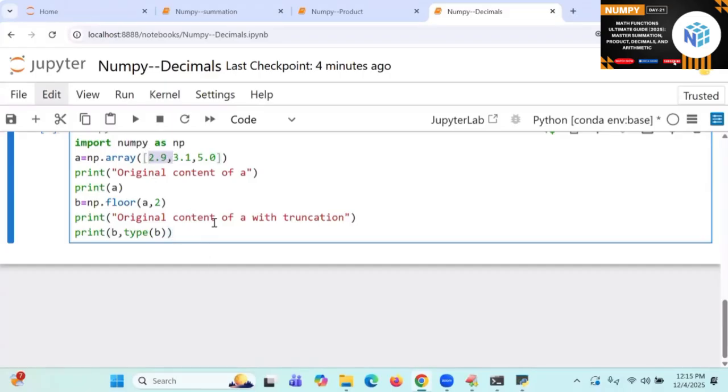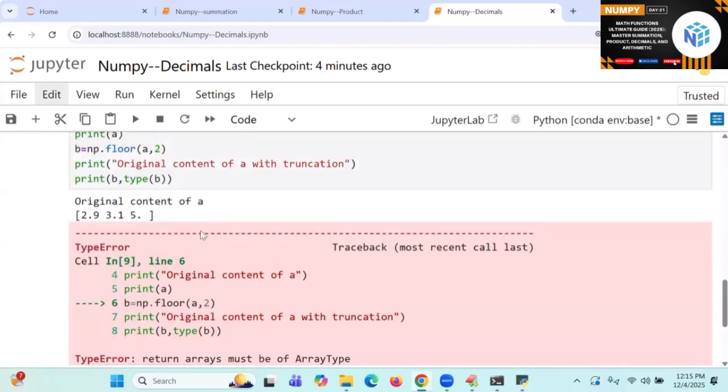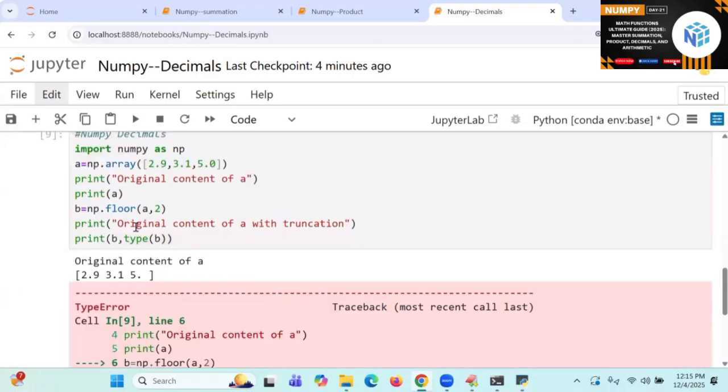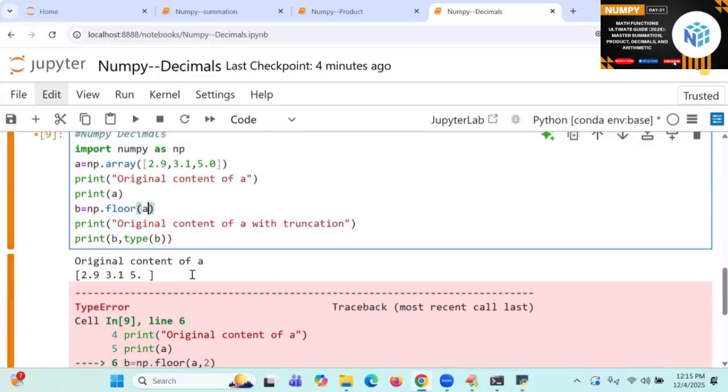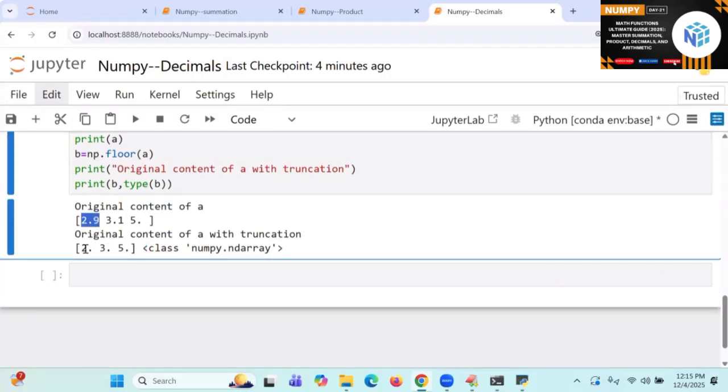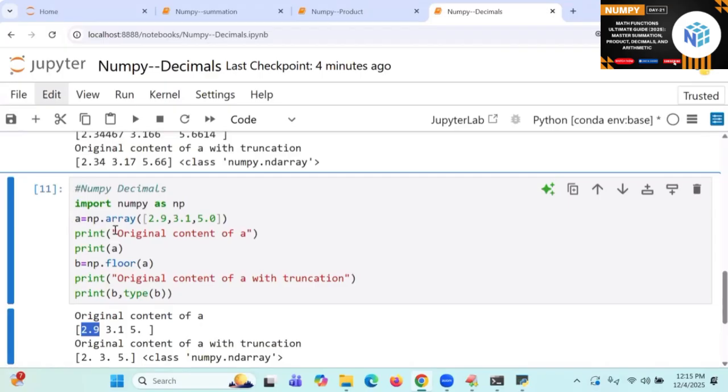What is the answer? Next, 5. So see that. What is the answer that came? Returns an array must be of array type. Start with, what is the value? Nearest lowest value 2, 3.1, 3, 5, 5. Okay. That is good.